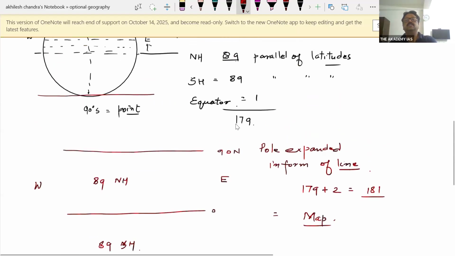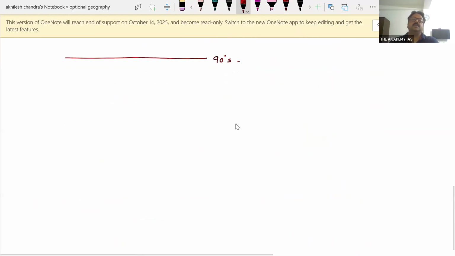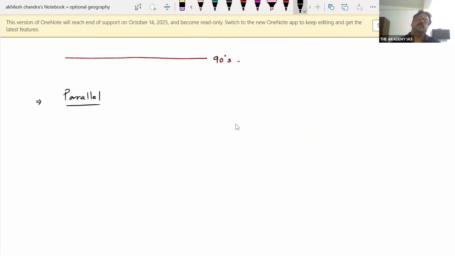Okay. Pole expanded in the form of a line. Is it fine? These lines are called parallels of latitude.